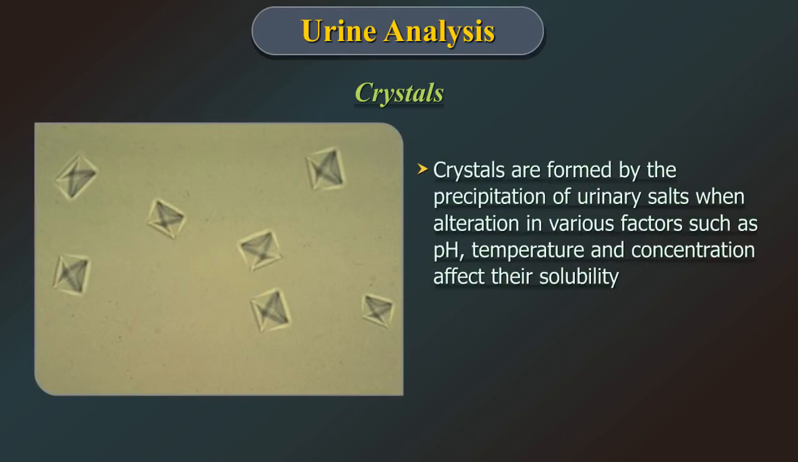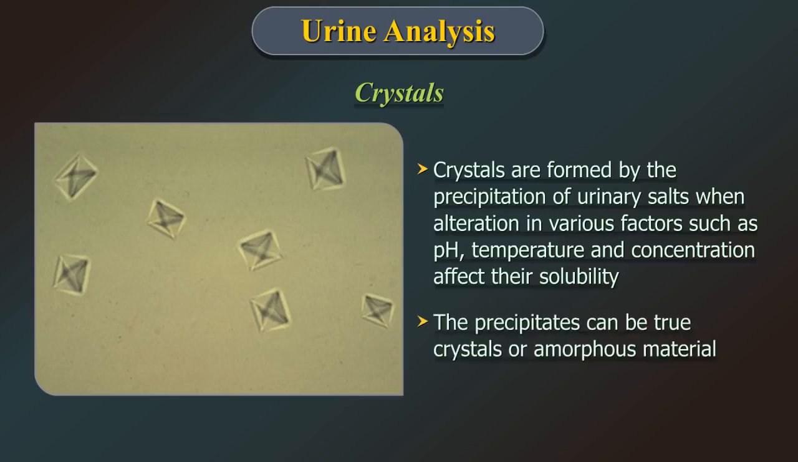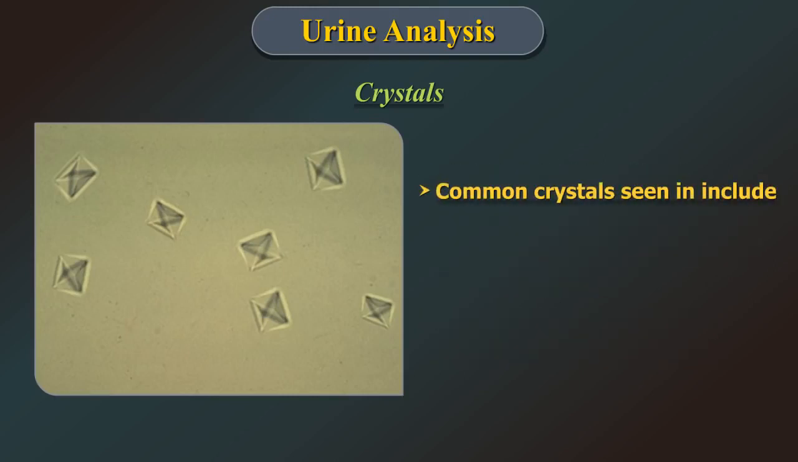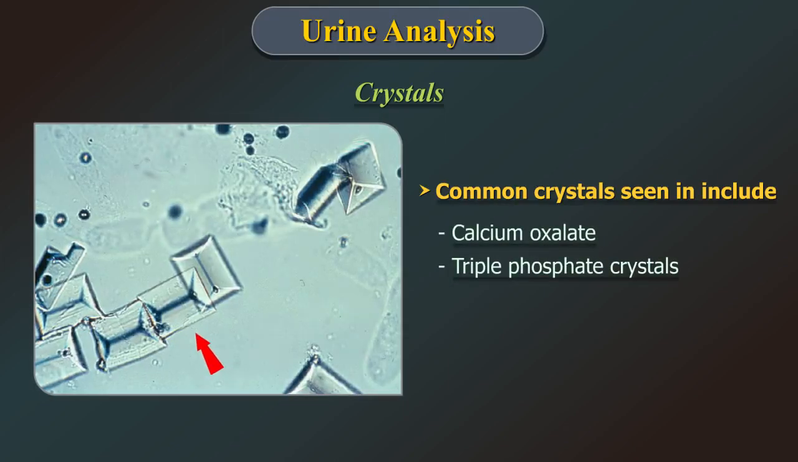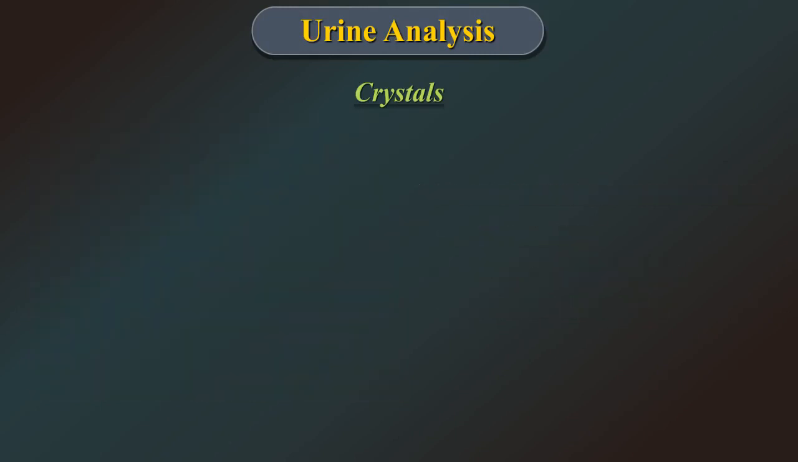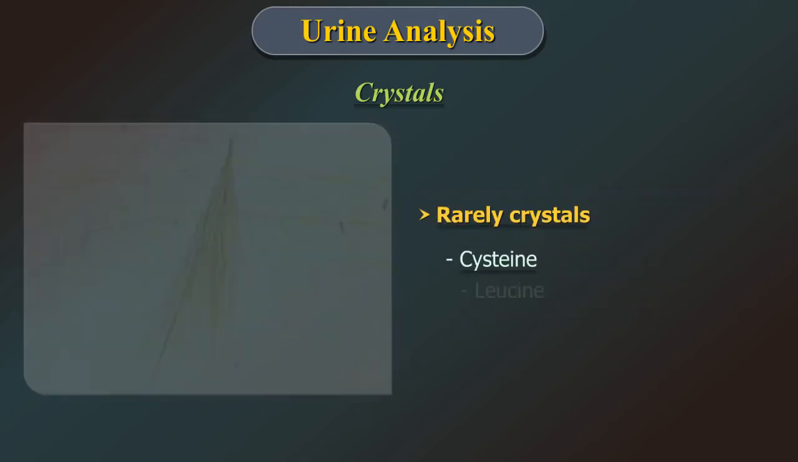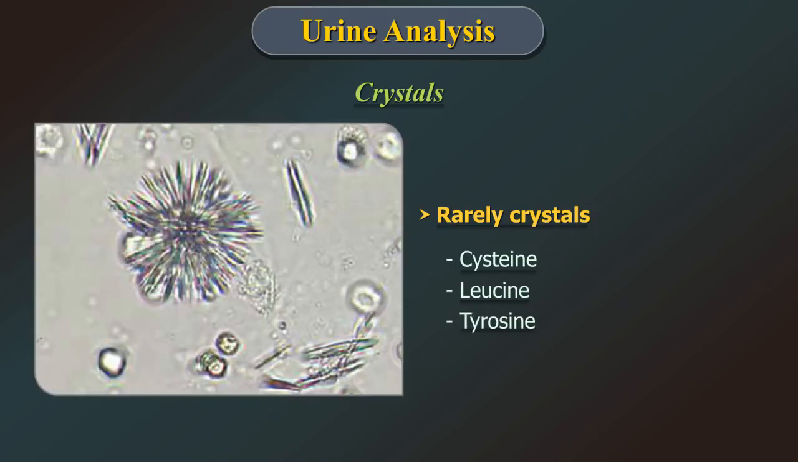Crystals. Crystals are formed by precipitation of urinary salts when alteration is in various factors like pH, temperature, and concentration affect their solubility. The precipitates can be true crystals or amorphous material. Common crystals seen include calcium oxalate, triple phosphate, and amorphous phosphates. Rarely, crystals of cysteine, leucine, tyrosine, which are found in special renal conditions, can be seen.